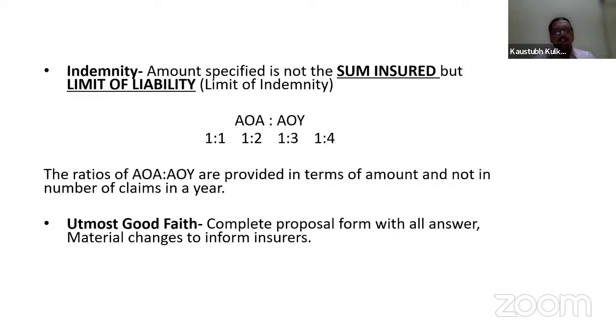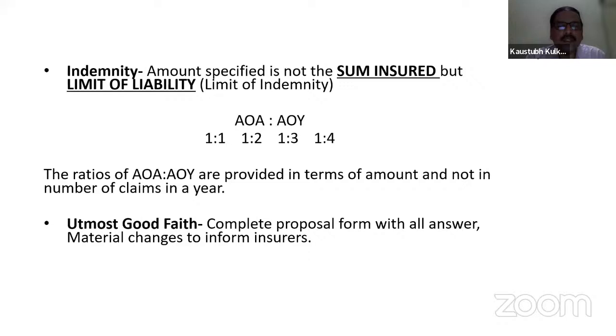Likewise, 1:2, 1:3, 1:4. Sir, excuse me. If someone has taken the liability limit of 10 lakhs, and it is exhausted in one accident, can he increase that? No, once the policy limit of liability is exhausted, the policy is over. There will not be any endorsement for addition of this liability amount. At the time of next renewal, we can issue the policy.